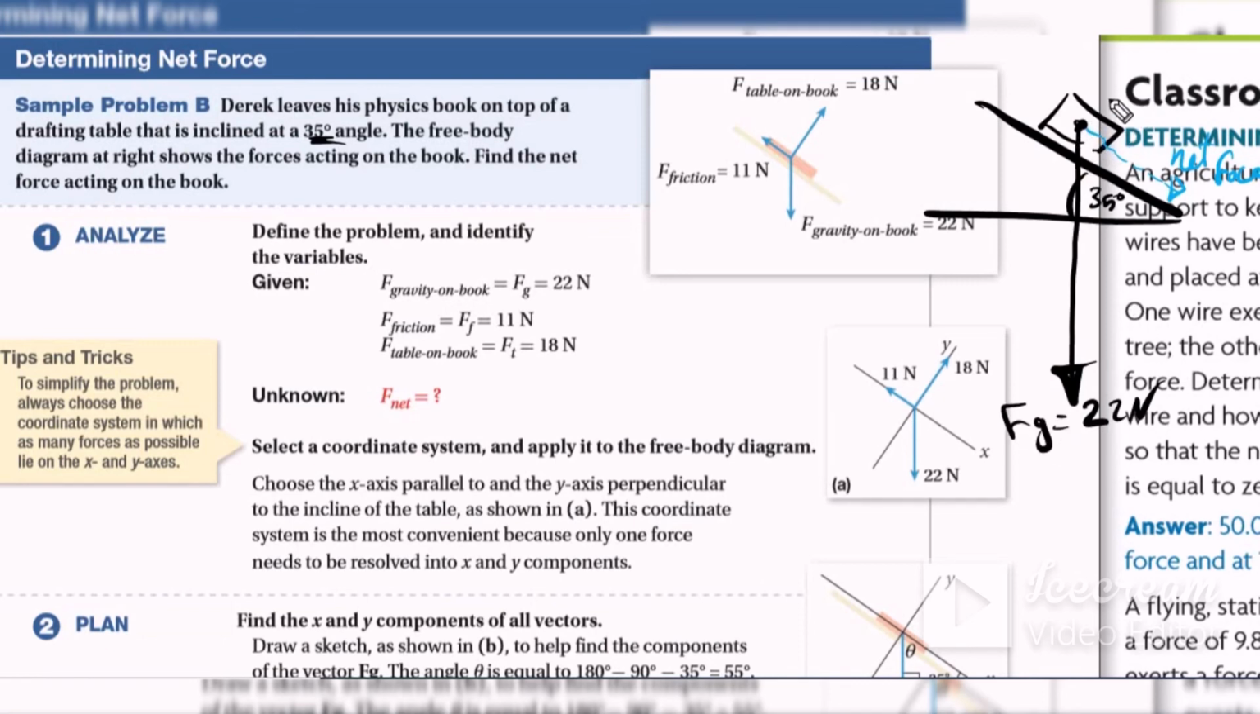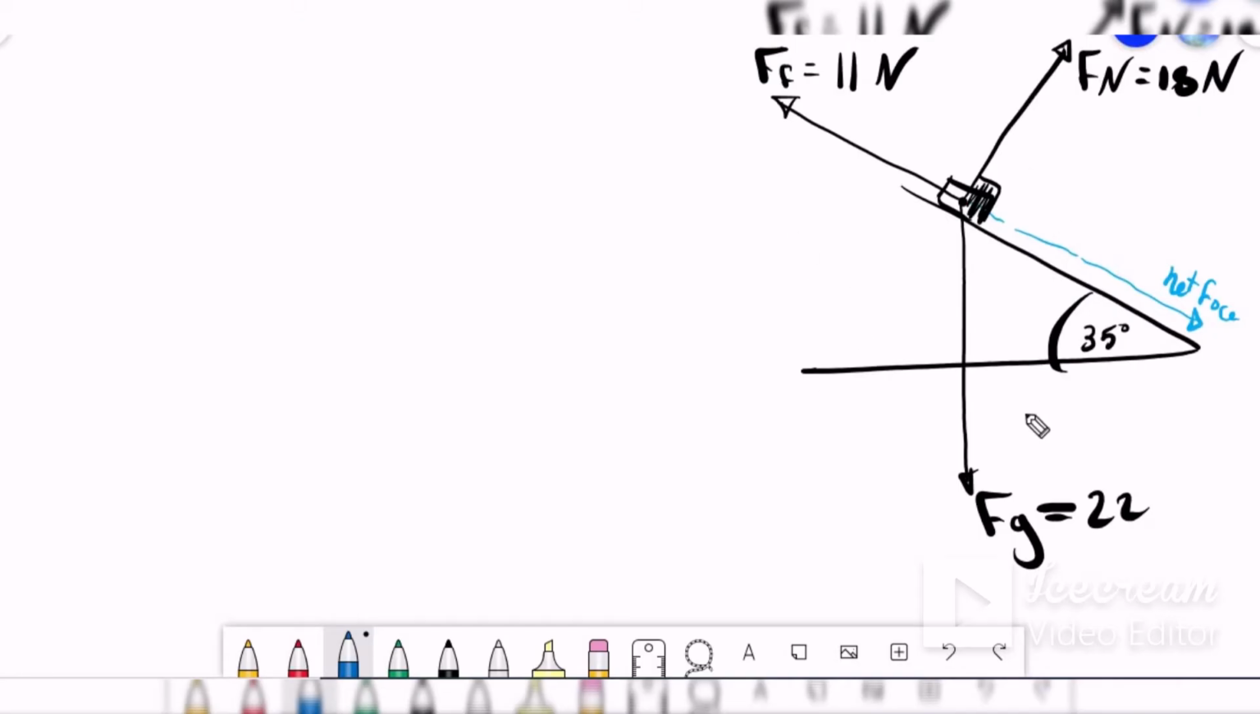What about the normal force? The normal force should be perpendicular to the surface, like that. It is 18 Newton. And we have friction like that, 11 Newton. That is the net Fn, it means normal force, and here we have the friction F, 11 Newton. Now he wants to find the net force for the moving of the book. That is the problem. Let's see how we can answer this problem.